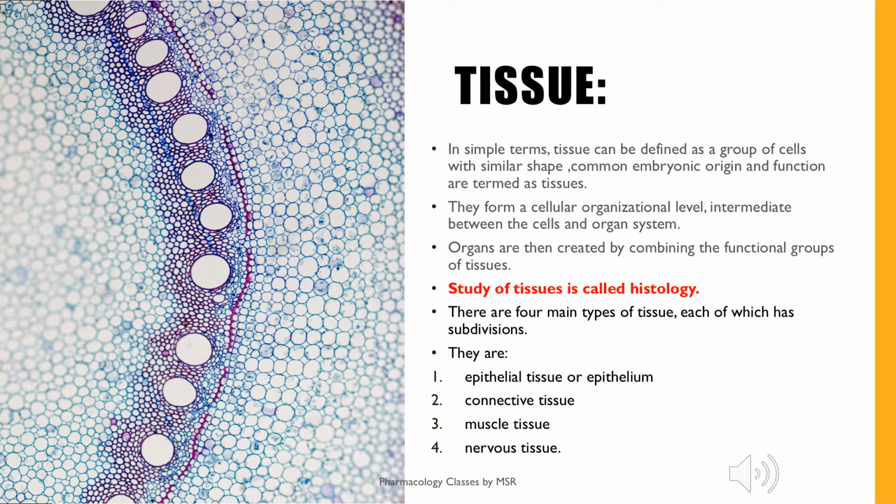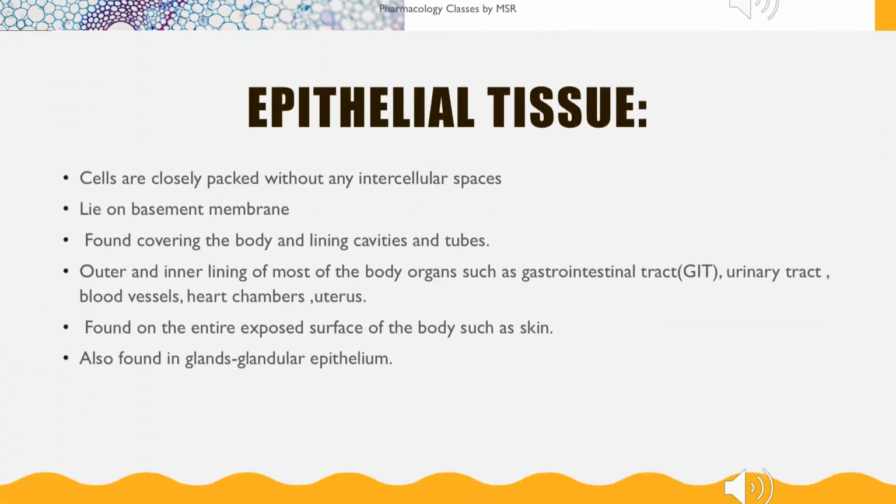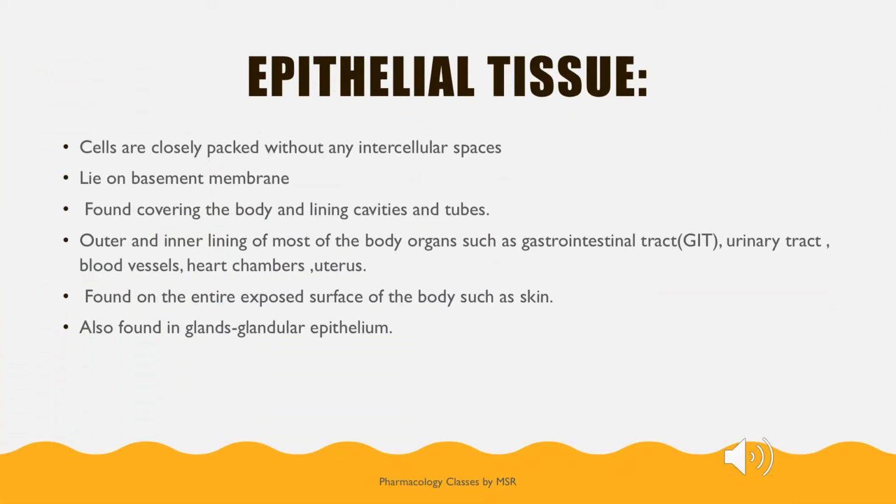Okay. So the study of these tissues is called histology. Histology is nothing but the study of tissues. So tissues are of majorly four types: epithelial tissue or epithelium, connective tissue, muscle tissue and nervous tissue. So let's start with the discussion of epithelial tissue.